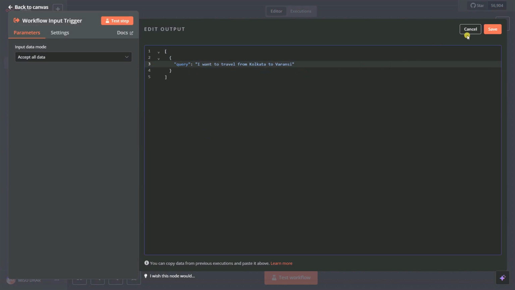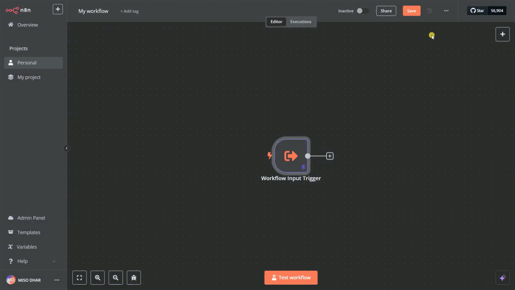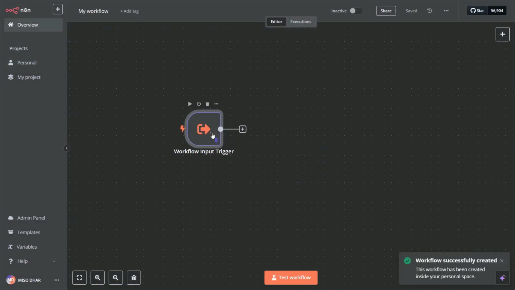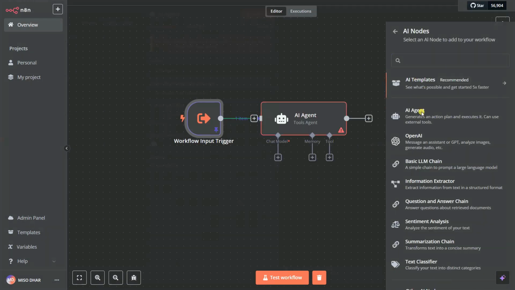Okay, so let's click on ship, and I'm going to go back to canvas. I'm going to click on the ship, and then I need to run the workflow. Now you can see the workflow is executed. We can give it our text string here, AI agents. So let's say AI agents.